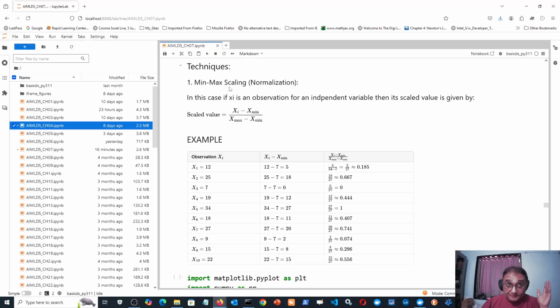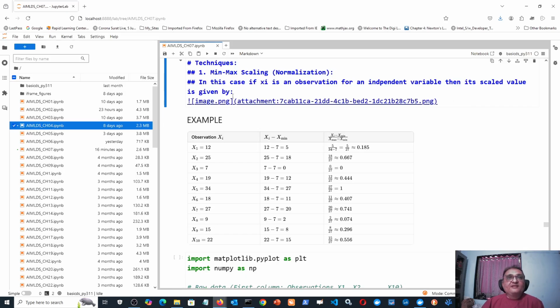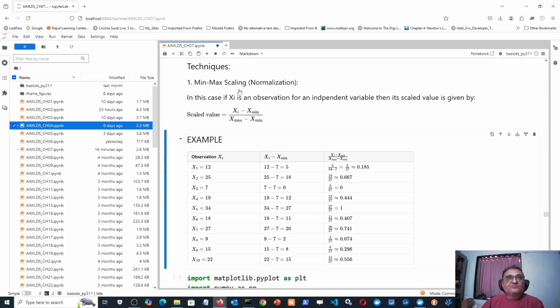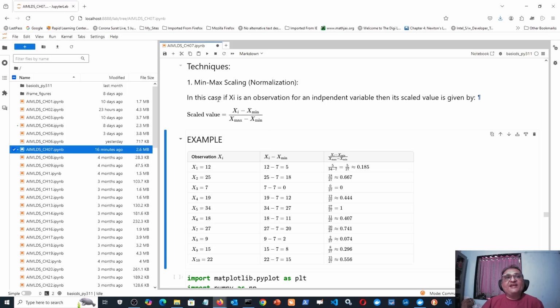Okay. Now here, first technique. The first technique is here called min-max scaling, or it is called normalization. Now in this technique, suppose xi is one particular observation. So in that case, if xi is the observation, then this is how that observation would be changed so that the value is scaled. So what is the scaled value?